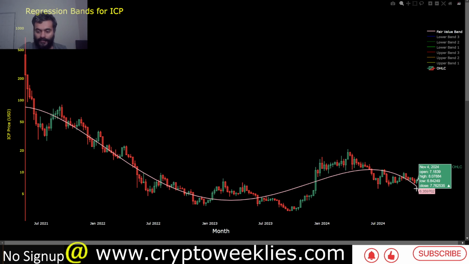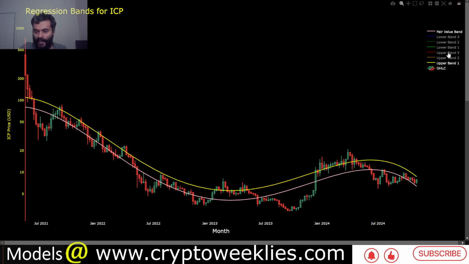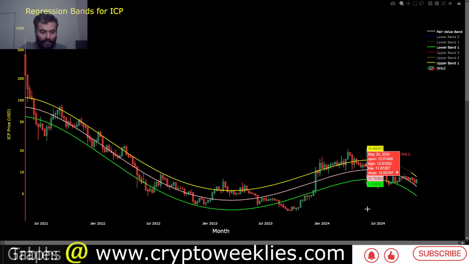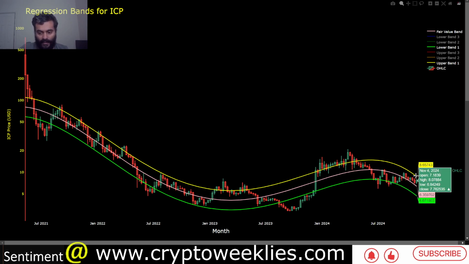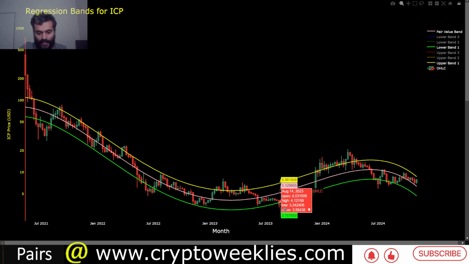Per this analysis, the fair value is at around $6.35, and if we draw 1 standard deviation ceilings and 1 standard deviation floor around this, you can see that prices tend to spend about 70% of the time within these bands. Unless there is a bullish catalyst, prices rarely go above this band, or a significant bearish catalyst, prices don't go below this green band.